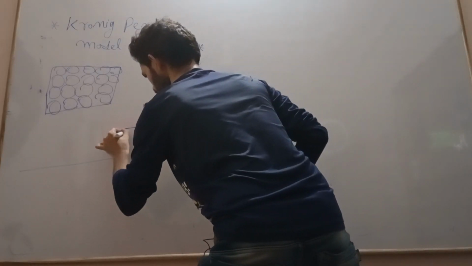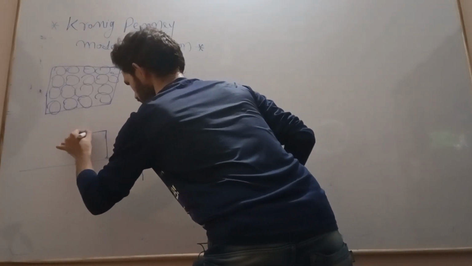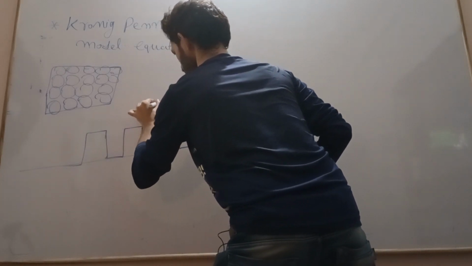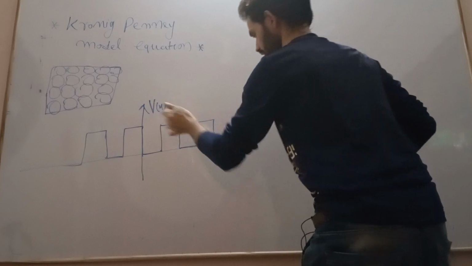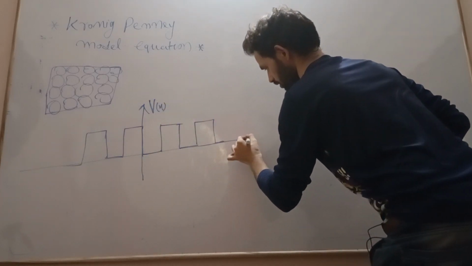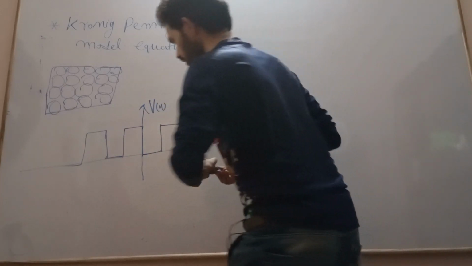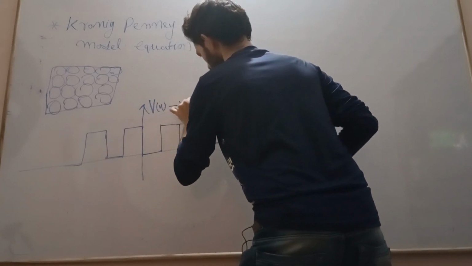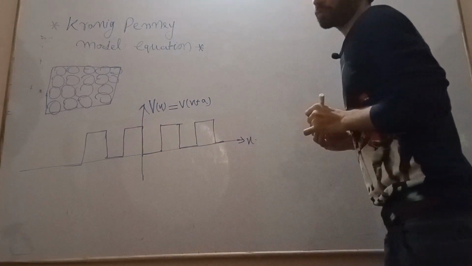This is the potential energy with respect to distance, and it is periodic. So this is the periodic square potential well.